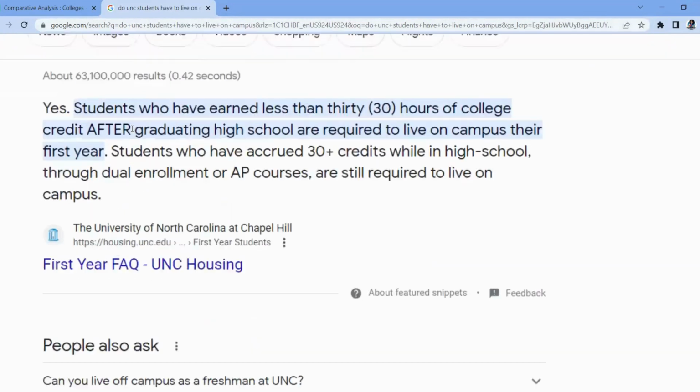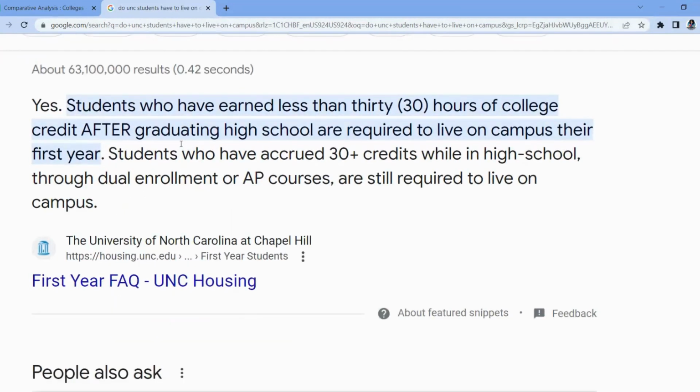And it says students who have earned less than 30 hours of college credit after graduating high school are required to live on campus their first year. And for this, 30 credit hours, that usually equates to about a year of full-time enrollment.